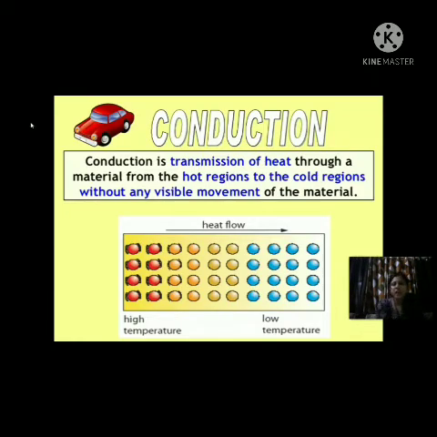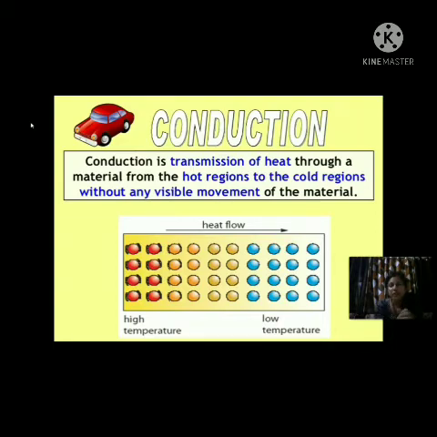So here you can see the heat flow by the process of conduction in solids from a high temperature region to a low temperature region. The particles in red are high temperature region particles, and the particles in blue are low temperature region particles, and the direction of heat flow is red to blue, means from a higher temperature region to a lower temperature region in solids only.